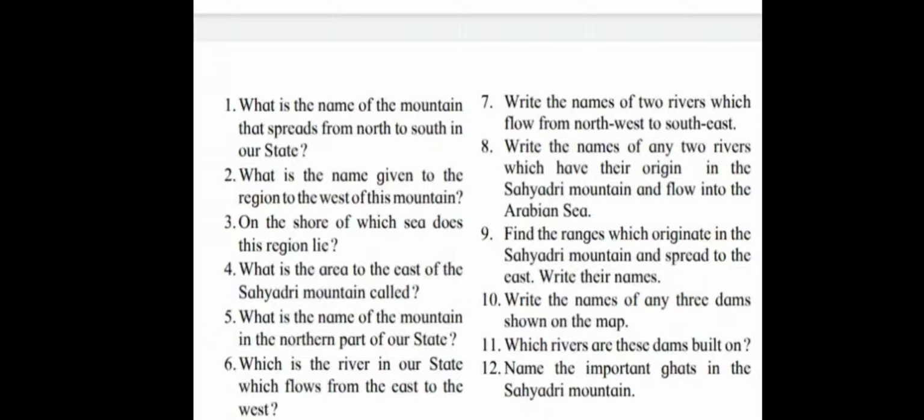Next question is given, write the names of any three dams shown on the map.